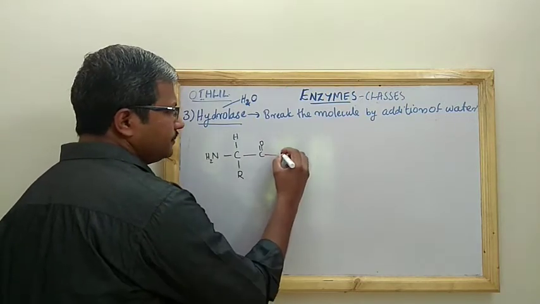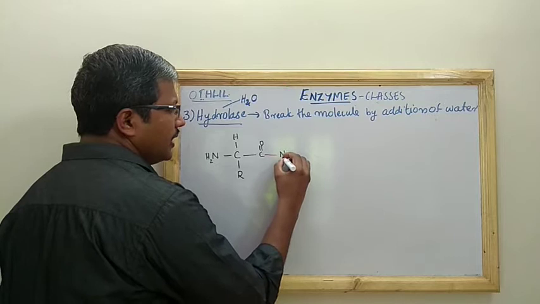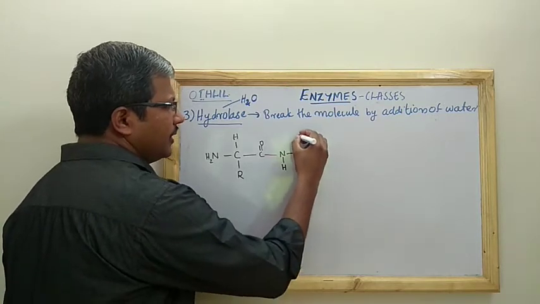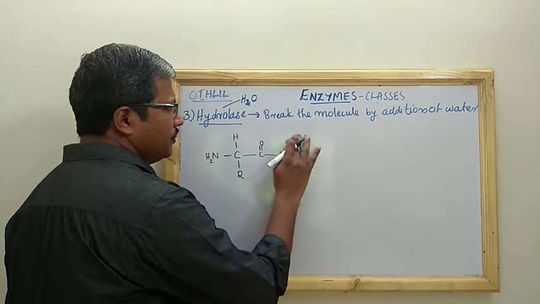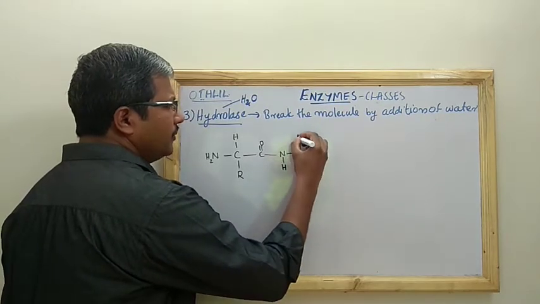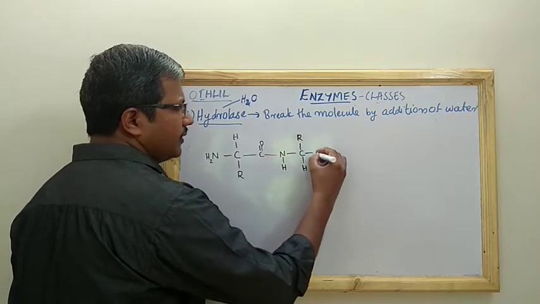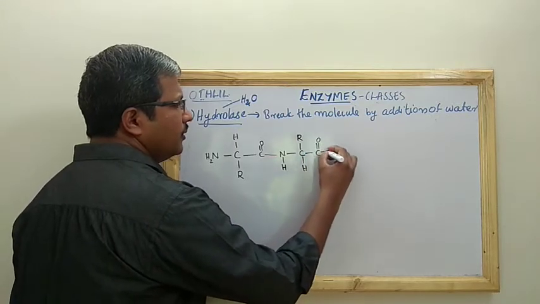So NH, then alpha carbon, hydrogen, in the opposite direction, then R, hydrogen, and again C double bond O, O minus.